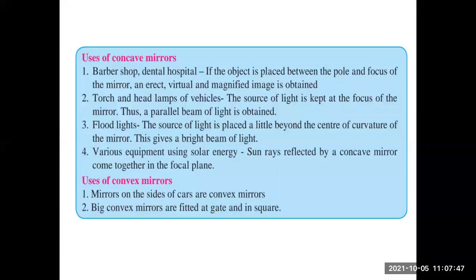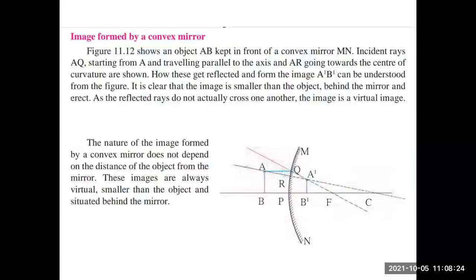So these are all the examples of concave mirror. Just write the difference between concave mirror and convex mirror, and also write all the uses and examples, which will help you to remember both the things very properly without any confusion. Uses of convex mirrors: mirrors on the side of a car are convex mirrors. Big convex mirrors are fitted at the gate and in a square to get a long distance view.